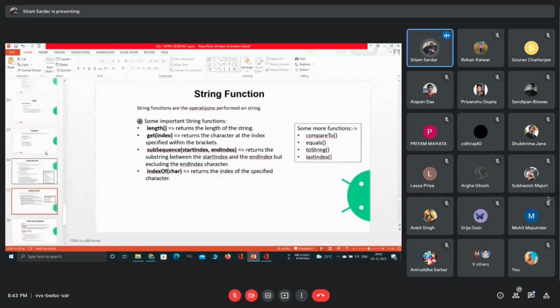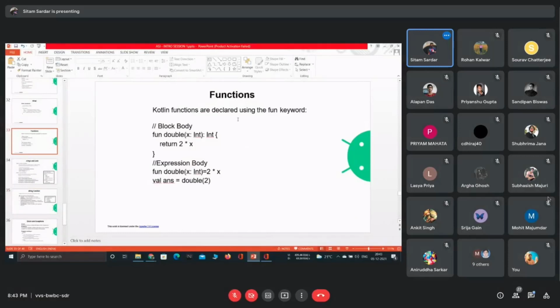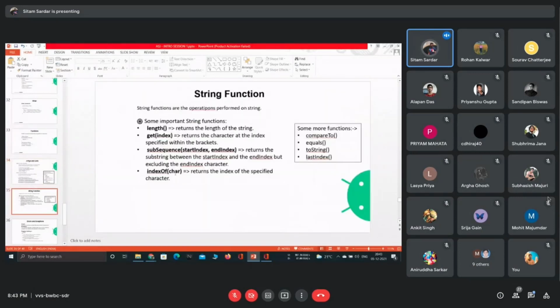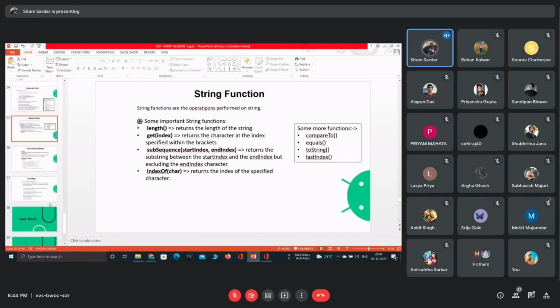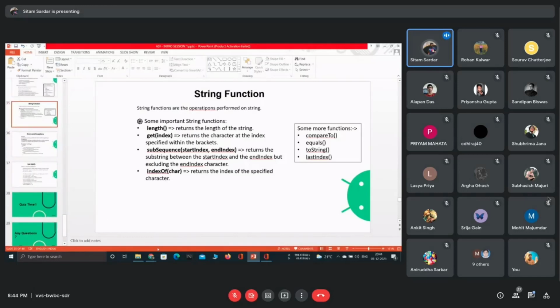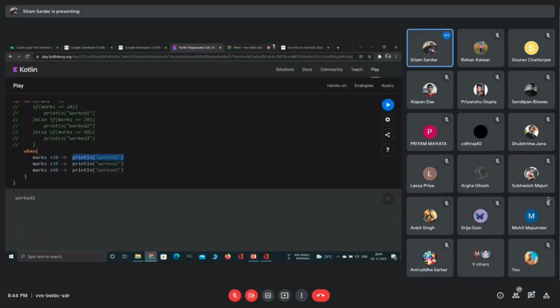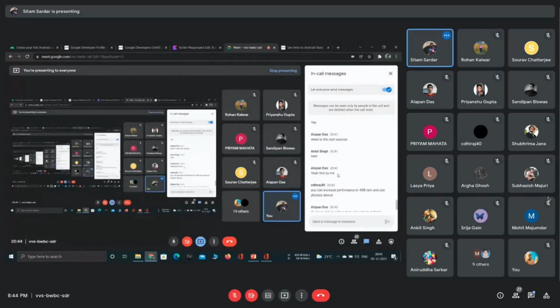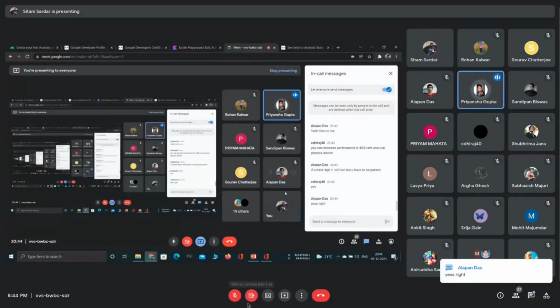Okay. So there are some extra things, like you just have to know the functions, arrays and lists, and the string functions if possible. But it will not take that much time. Also, today the time is over, so I think it will be better to proceed in the next session, right? Yes, it's enough for today.